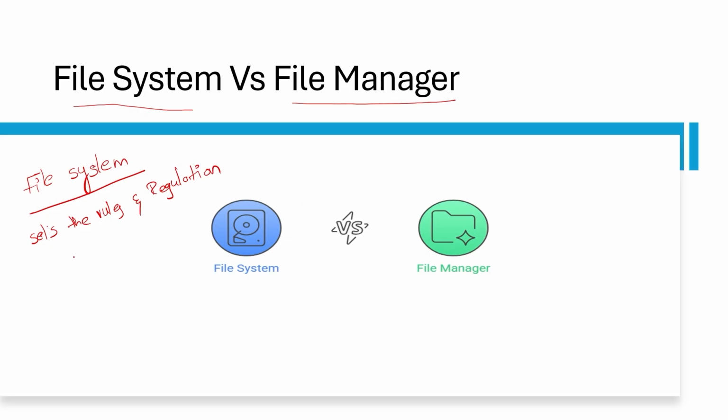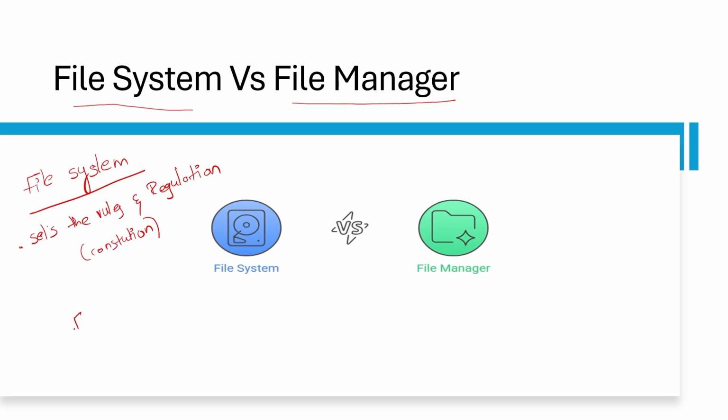Our India also has one constitution, right? What does it contain? It contains rules and regulations. So a file system sets rules and regulations; we can say it is a constitution.